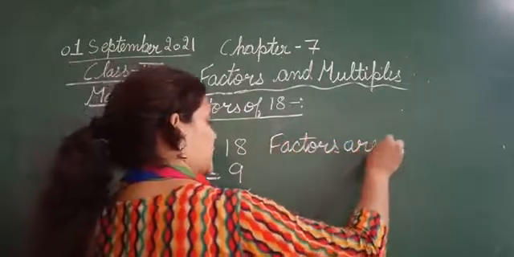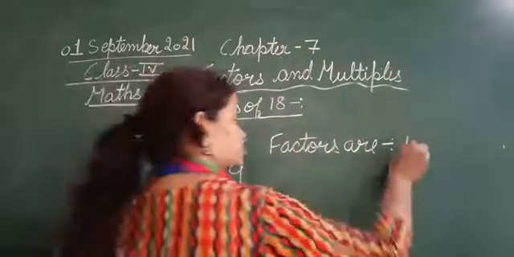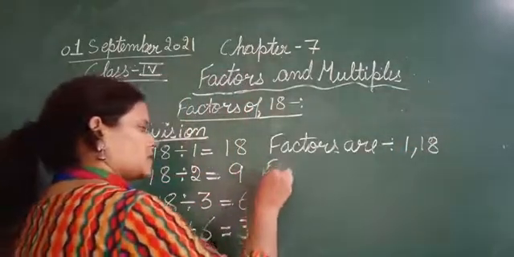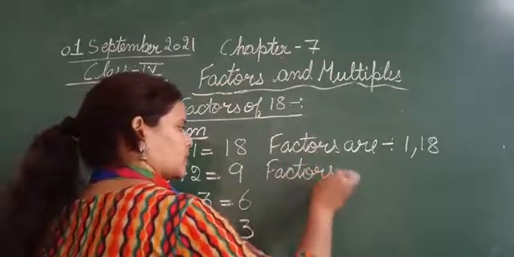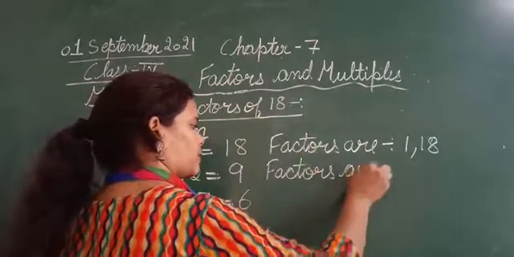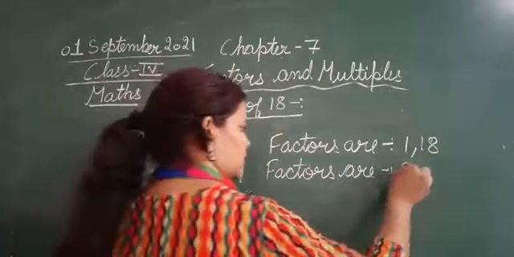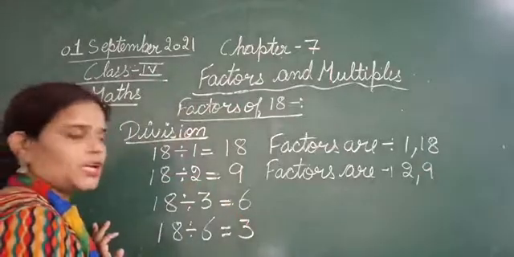From 18 divided by 1, the factors are 1 and 18. Next, the factors are 2 and 9.